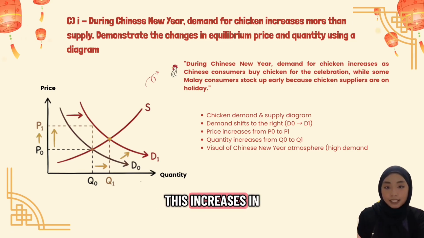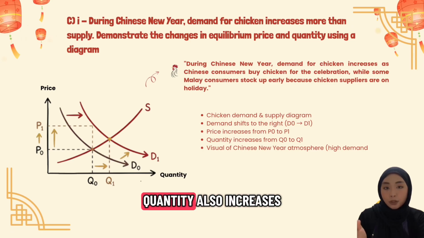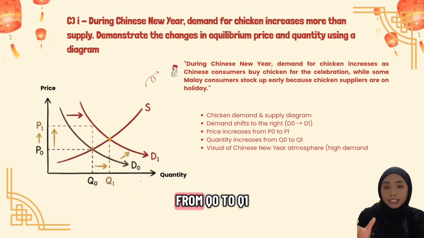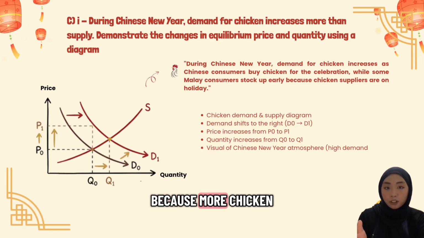This increase in demand causes the demand curve to shift to the right from D0 to D1. Why to the right? Because at each price, consumers want to buy more chicken. When demand increases but supply remains the same, the equilibrium price increases from P0 to P1, and the equilibrium quantity also increases from Q0 to Q1 because more chicken is sold in the market.